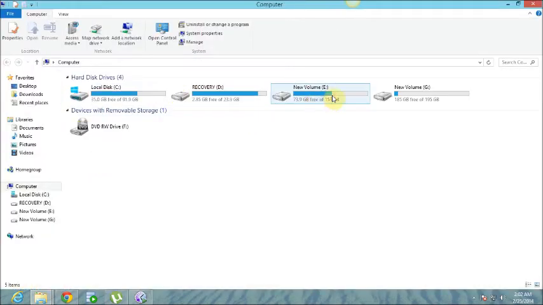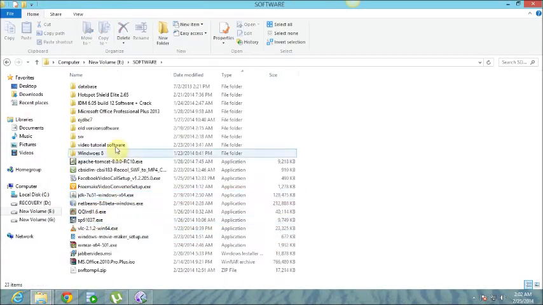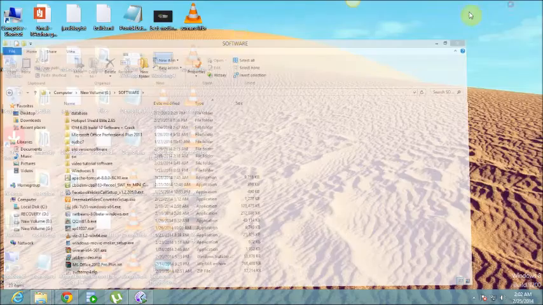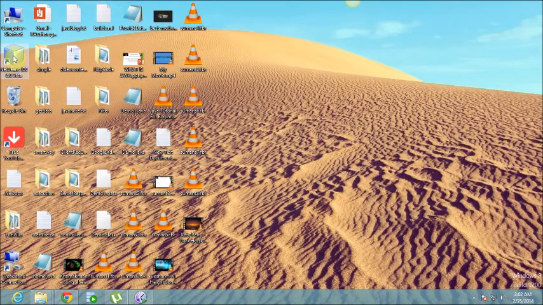After that you get this one, JDK and NetBeans 8.0 beta. Install both the software. After installing, you can see the NetBeans icon on your desktop.